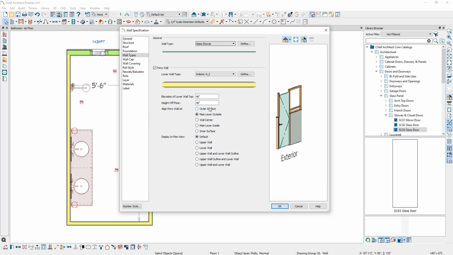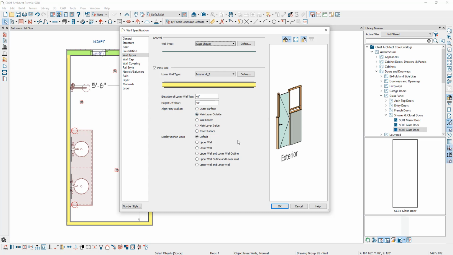We also have the Align Pony Wall At option, which gives us the option to align the top of our pony wall with different layers of the lower wall type. This can include the outer surface, the outside of the main layer, the wall center, the main layer inside, or the inner surface of the lower wall type. In this case, we're going to go ahead and leave it at the default of main layer outside.